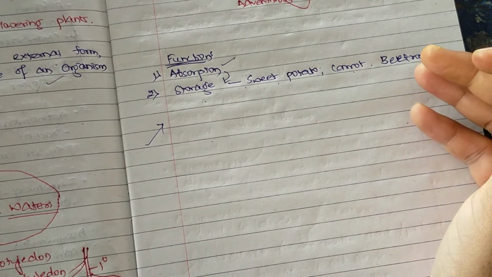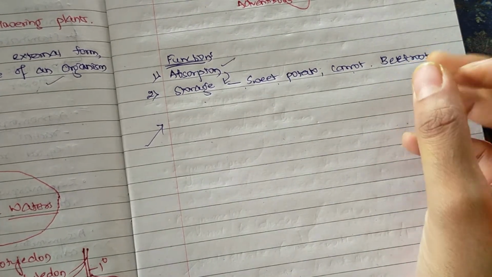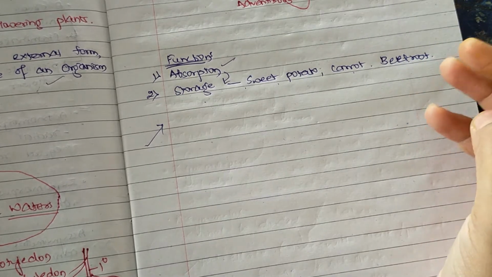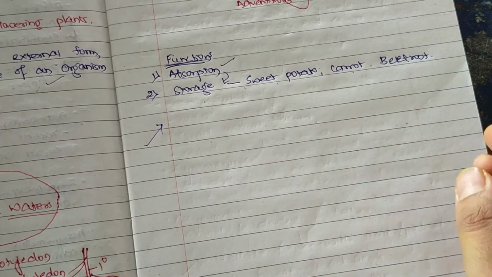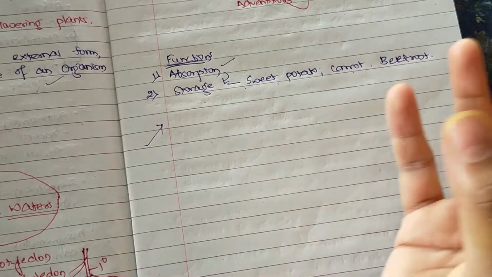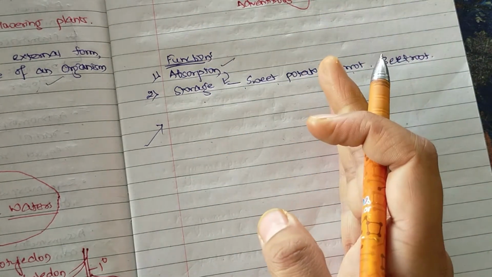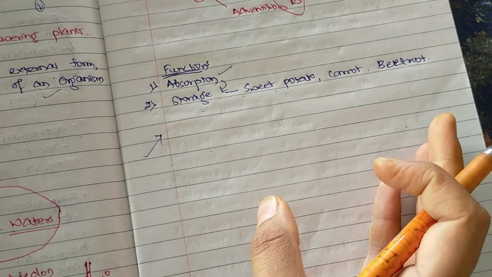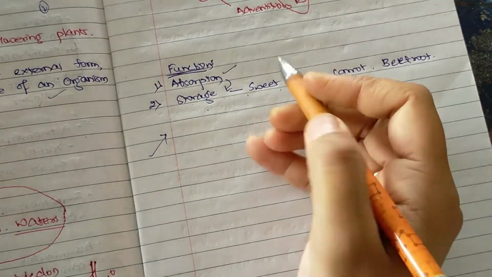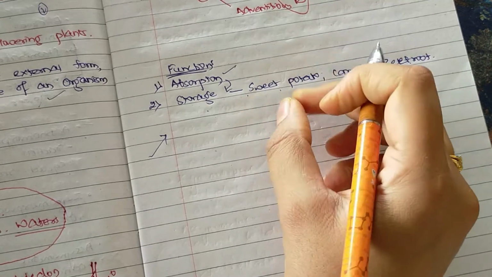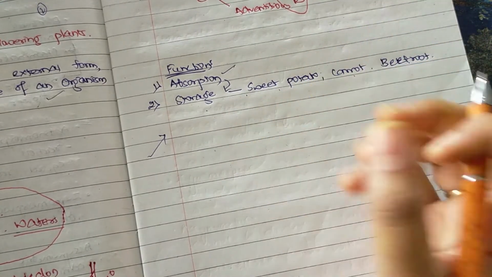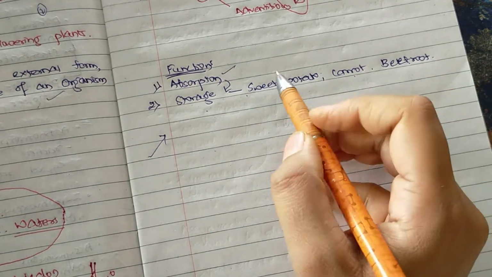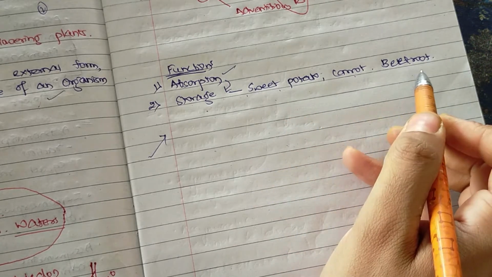Okay, for a certain period of time when they are young, they start the function of absorption, but after certain days, they leave the function of absorption and they start storing the food in them. The food whichever is synthesized, they start storing this food. When the storage is seen, we can see that the body of the root swells up and they contain all the food nutrition in them. Examples you can take are sweet potato, carrot and beetroot.